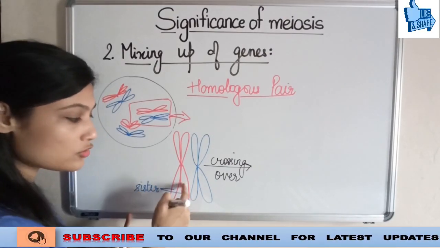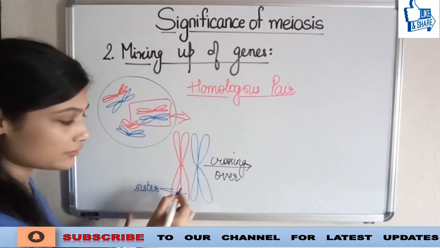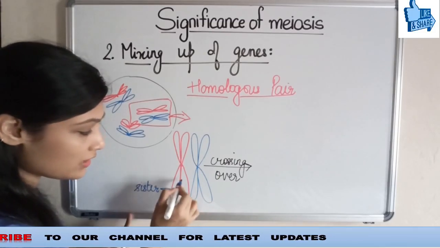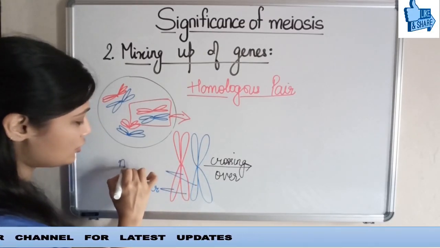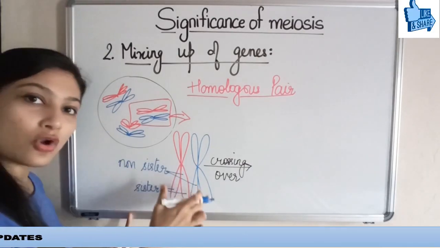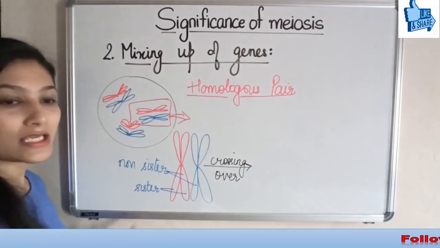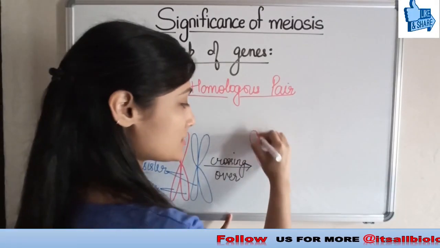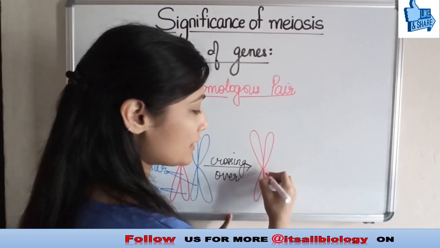If we talk about chromatids of two different chromosomes, one from one parent, another from the other, then we call them non-sister chromatids. So the crossing over always takes place between the non-sister chromatids. Remember this.